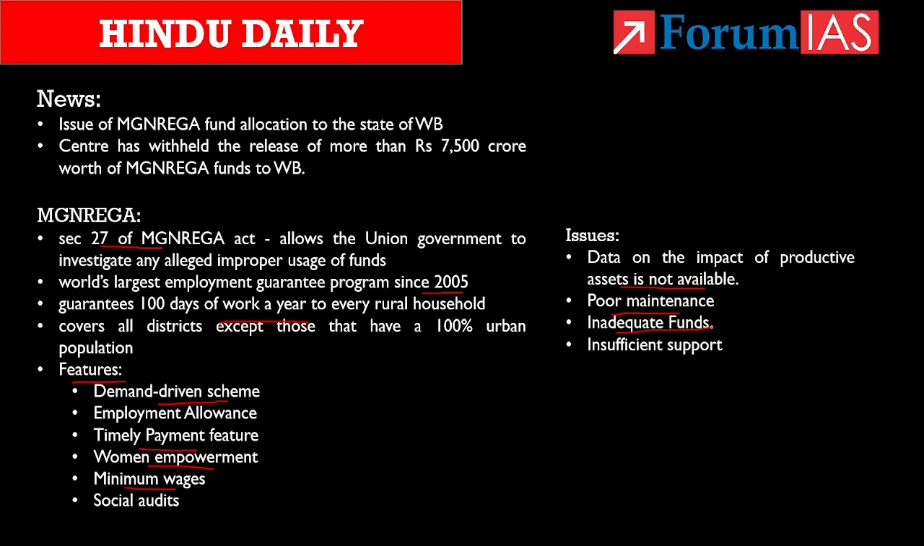The fourth factor is insufficient support. With the unemployment rate reaching a new high of over 6%, giving merely 100 days of employment is not sufficient. And now the tussle between the state and the center regarding the manner of implementation and allegations of misuse is adding more issues in MGNREGA.